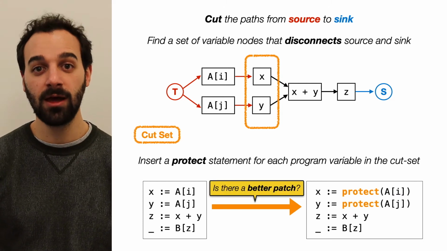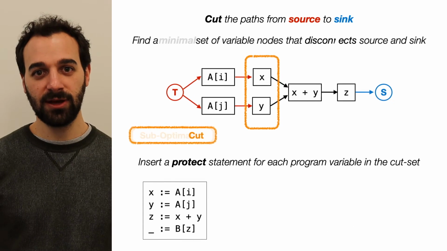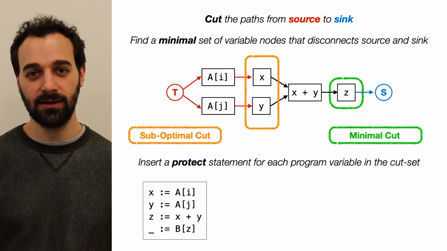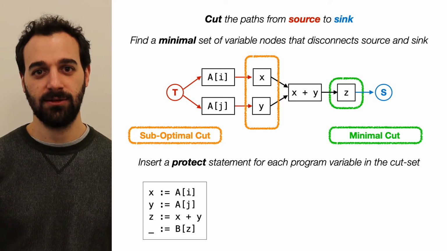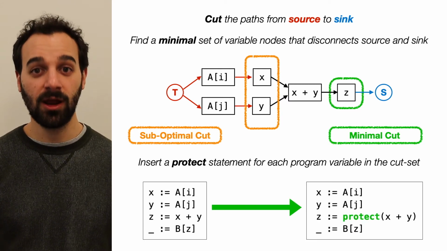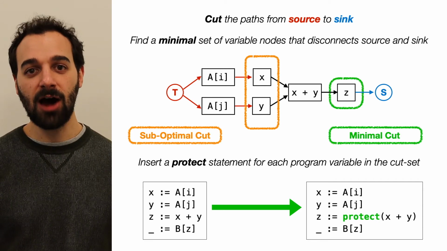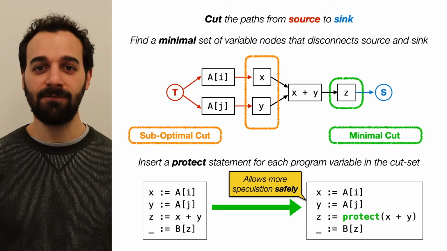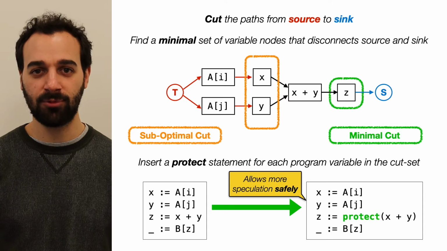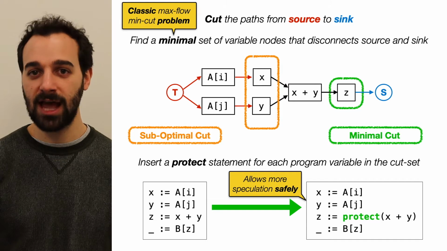However, the repaired program contains more protect statements than strictly needed. This is because the cut on the left is suboptimal. In contrast, the cut on the right is minimal because it requires a single protect for variable z. A minimal cut is preferable because it requires as few protect as needed, and therefore it allows for more speculation safely. Luckily, the problem of finding a minimal cut is a classic graph problem called max flow min cut, for which efficient polynomial time algorithms exist.